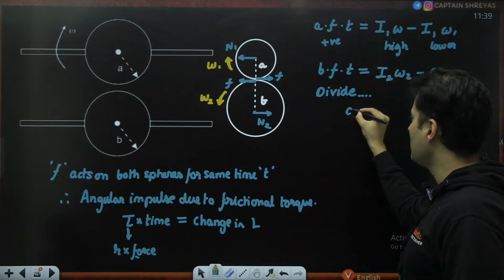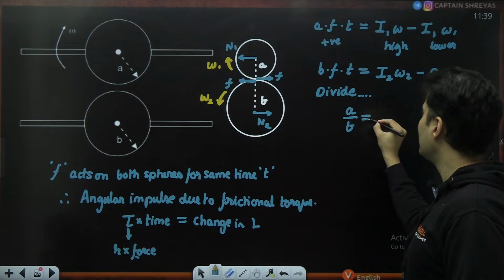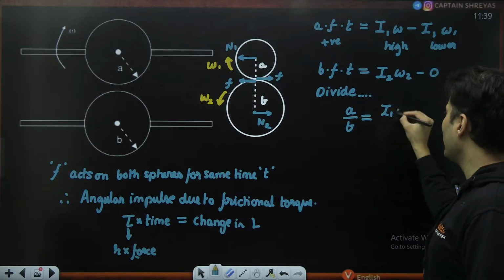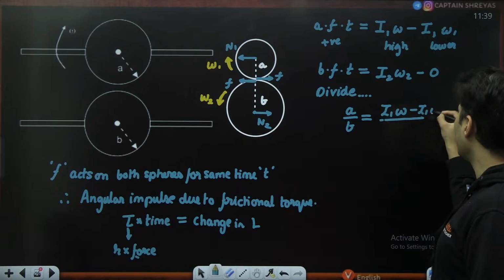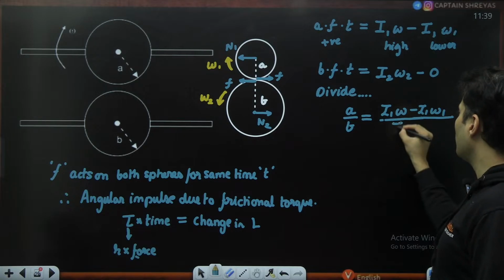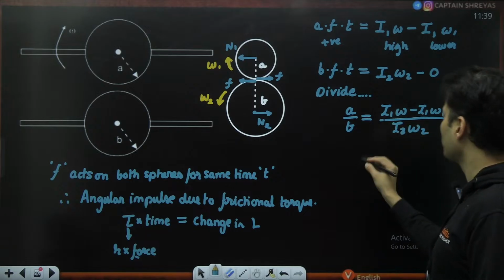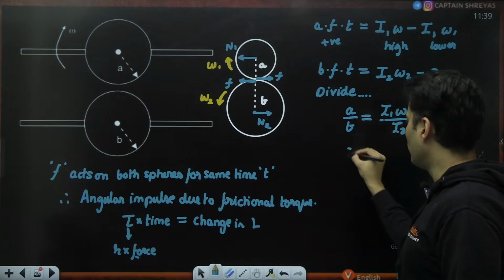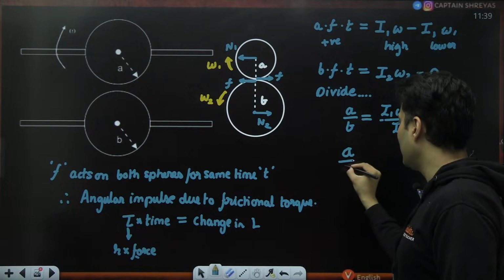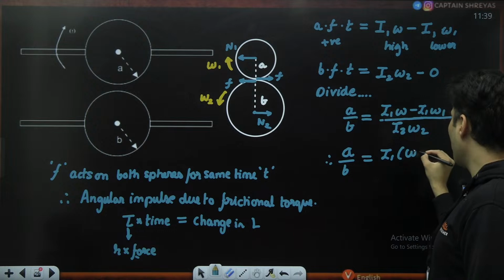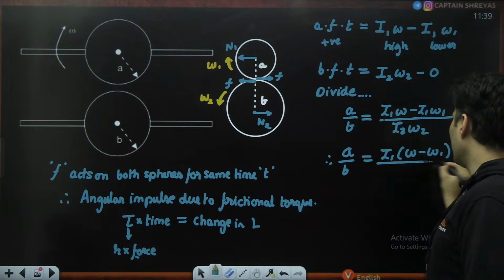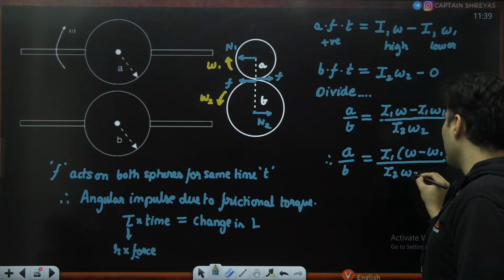F and t get cancelled. So A divided by B is nothing but I1 omega minus I1 omega 1, whole thing divided by I2 omega 2. Therefore, A divided by B is I1, which is common, times omega minus omega 1, whole thing divided by I2 omega 2.